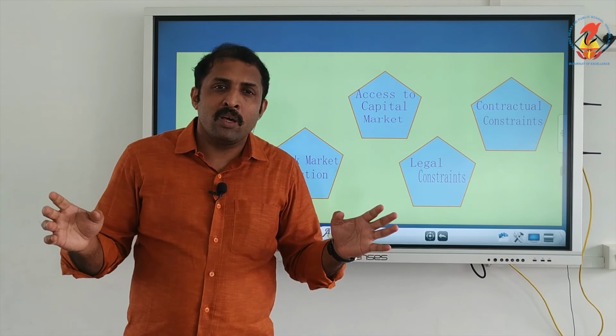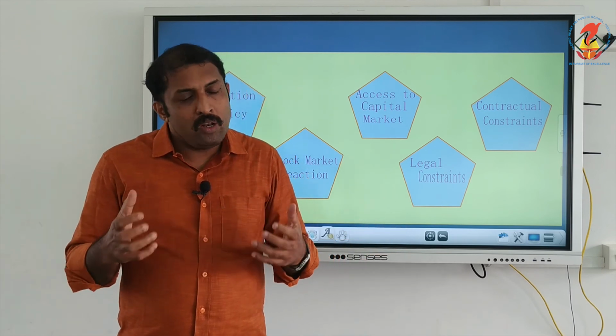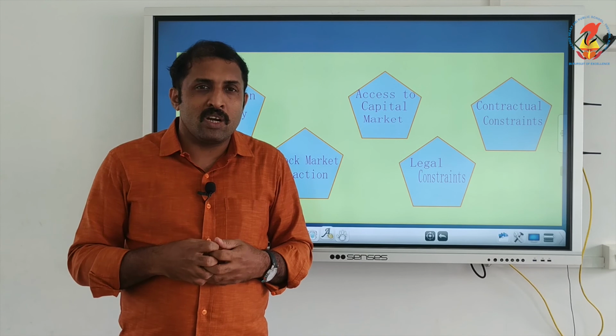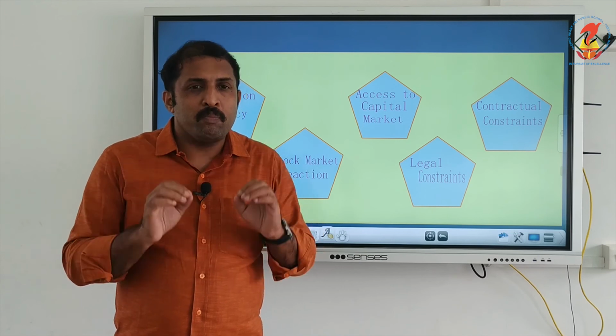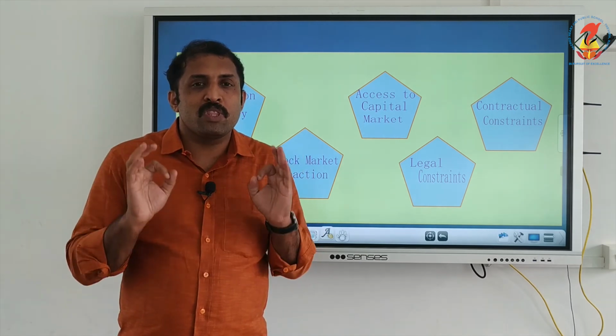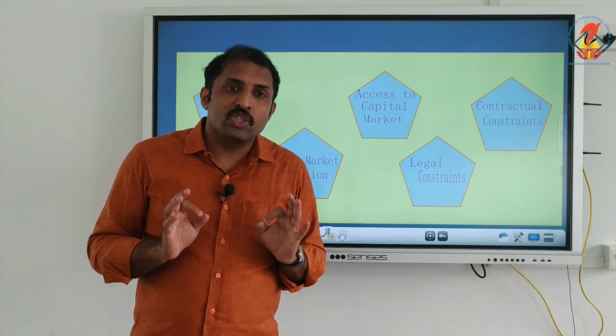But keep in mind, when a dividend decision or any other decision in the area of finance is being taken by a company, it must be with a view to increase shareholders' wealth.